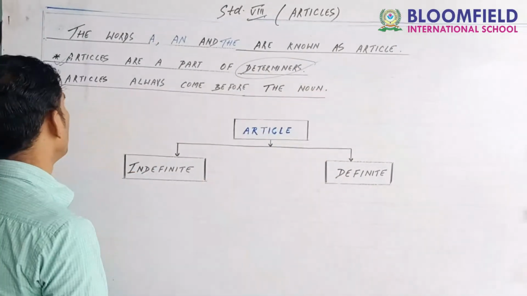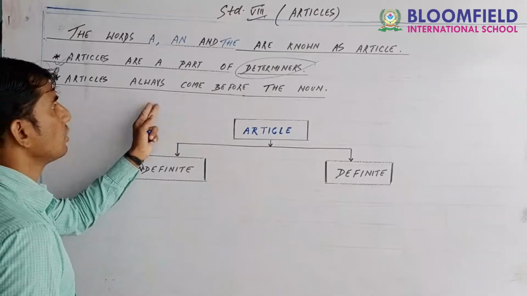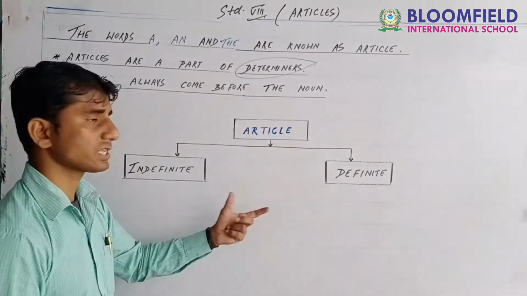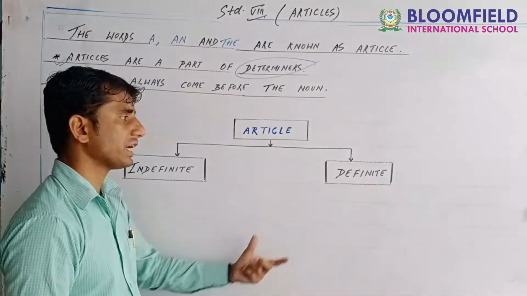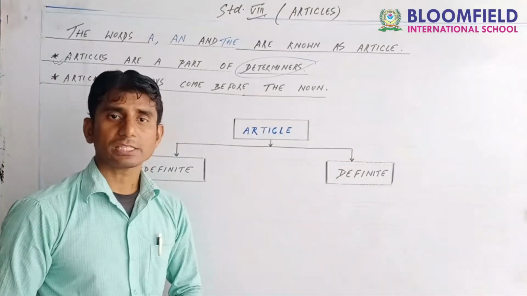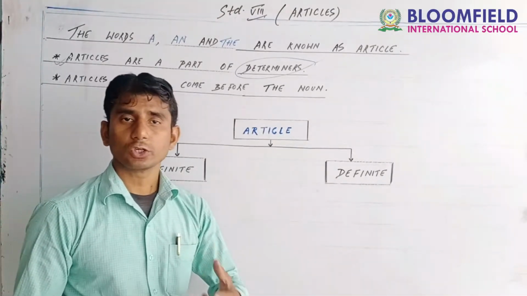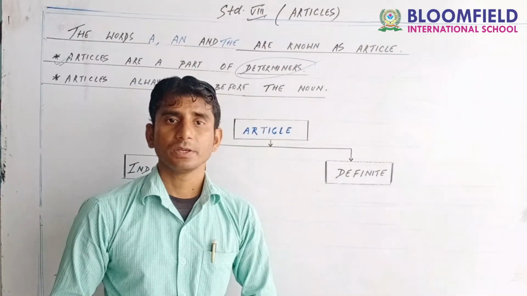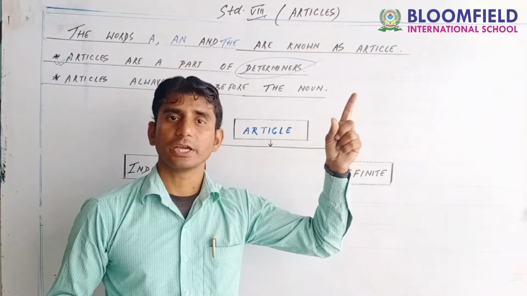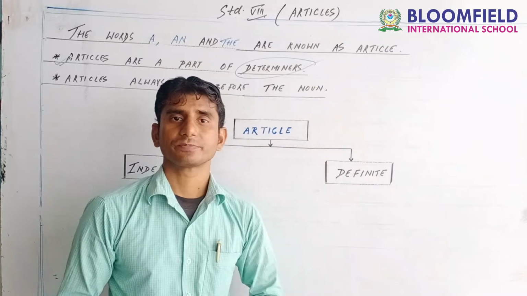Always remember, articles always come before the noun. Articles are of two types: indefinite article and definite article. If possible, note it down in your fair copy and mention the date at the top.